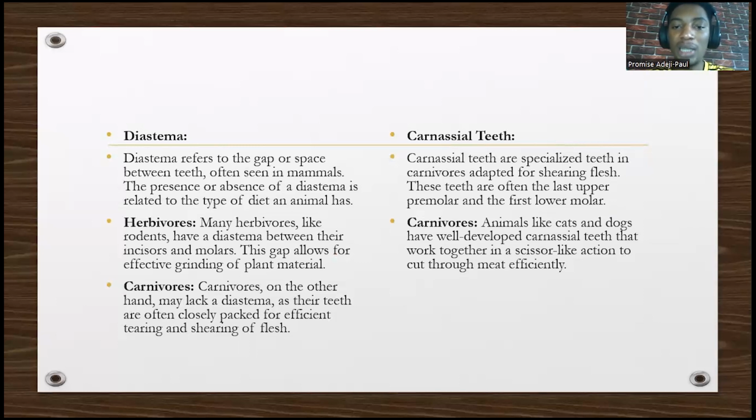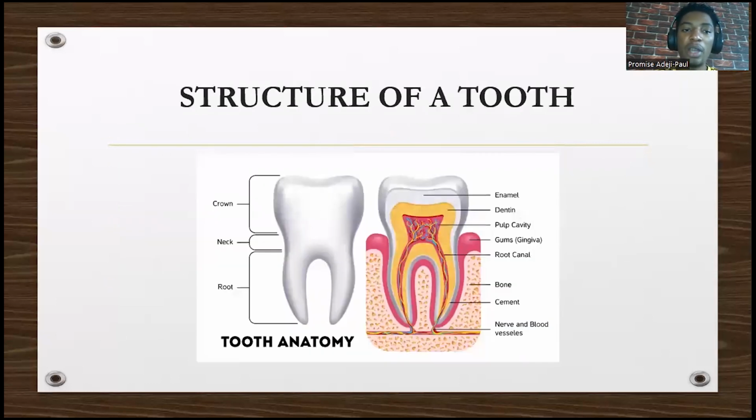So what are carnassial teeth? I mentioned something like this. They are specialized teeth in carnivores. Take note, carnassial teeth are adapted for shearing and tearing of flesh. I remember this mnemonic: LUP, FLM, which is the last upper premolar and the first lower molar. This is a common JAMB question also. Animals like cats and dogs have well-developed carnassial teeth that work together to help tear meat efficiently.